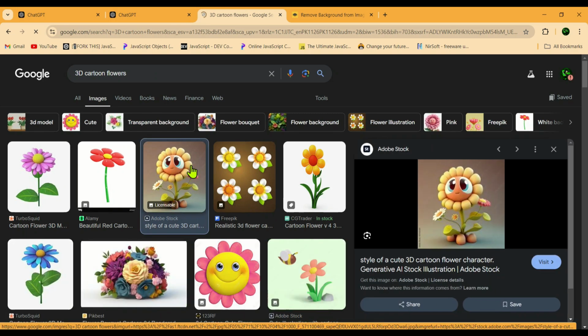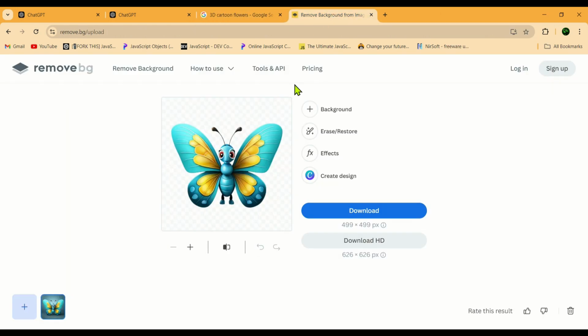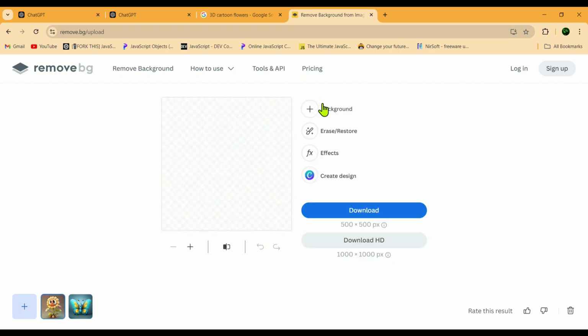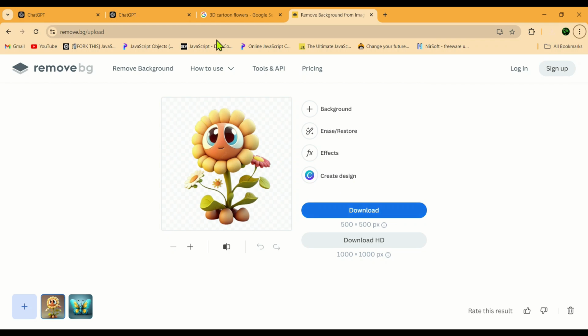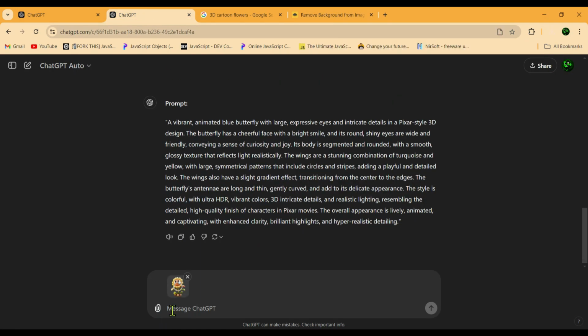You can pick any of them, but I really like this one, so we'll use it. We'll right-click on it and copy the image, then head over to remove.bg. There, we'll paste the copied image by pressing Ctrl+V. Once the background is removed, we'll download the image. Then, we'll return to the second tab in ChatGPT and upload the flower image.